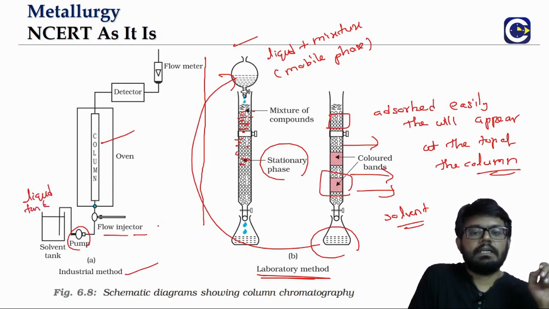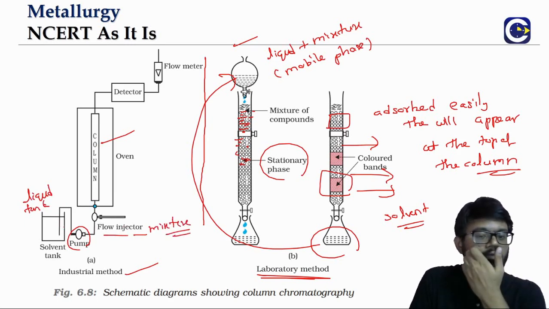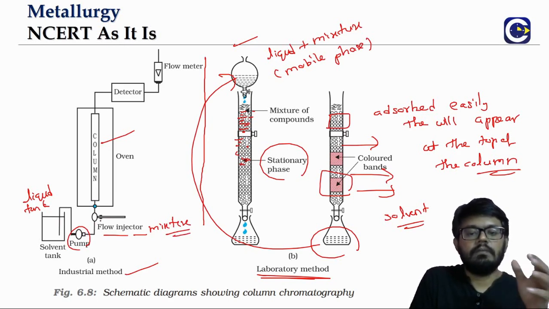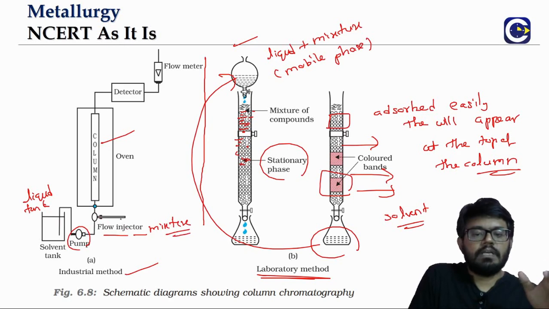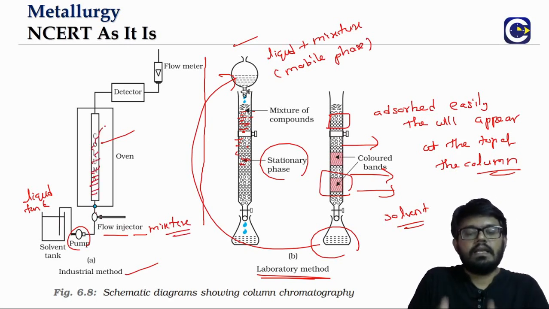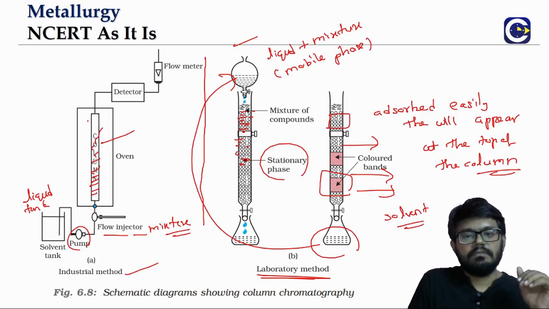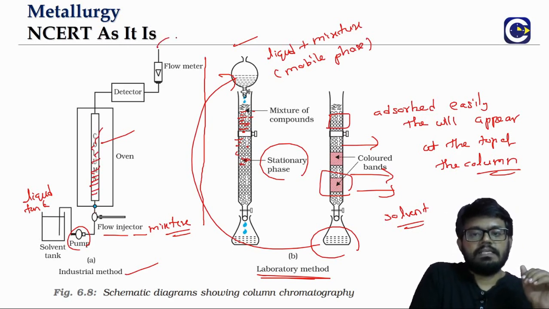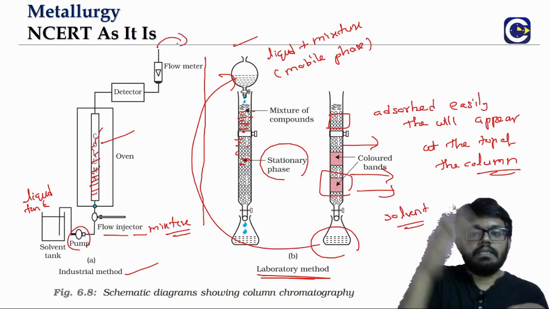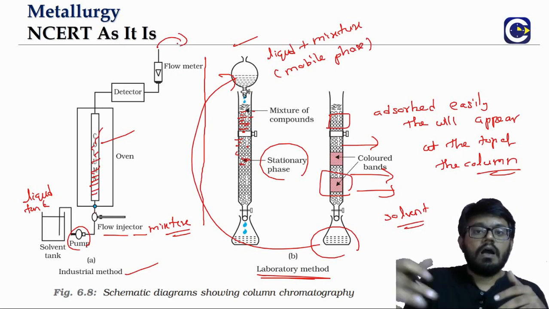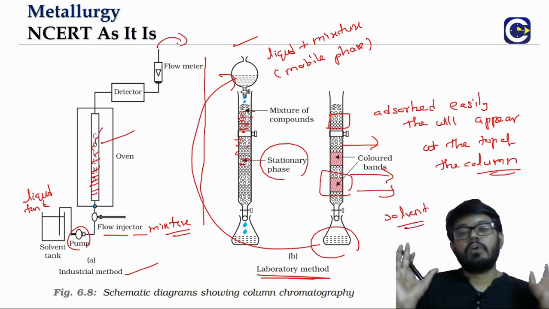The flow injector is going to inject the mixture from here. It's not like we will combine them in one place. From one side, through the pump, the liquid will come. Through the flow injector, the mixture will come. These two will be added and they will be fed into the column. As they are rising through at different levels, the different extent of adsorption will happen. And as I said, this feed can be taken and connected to another column, like that. We can have a series of columns also.